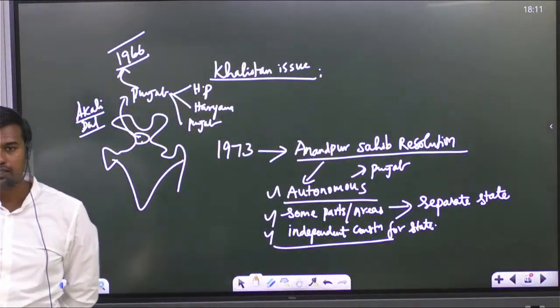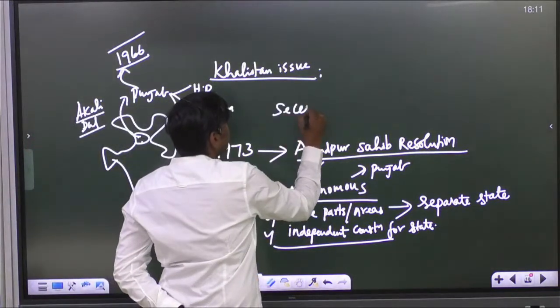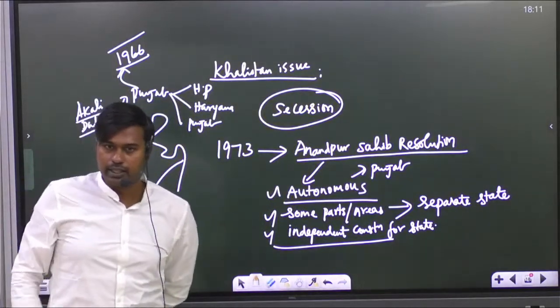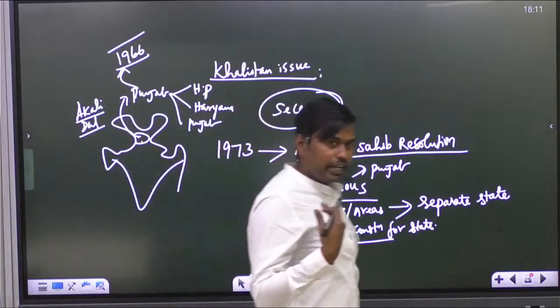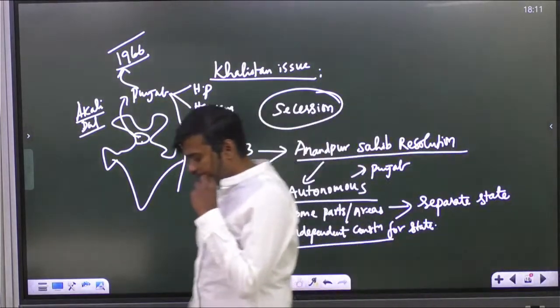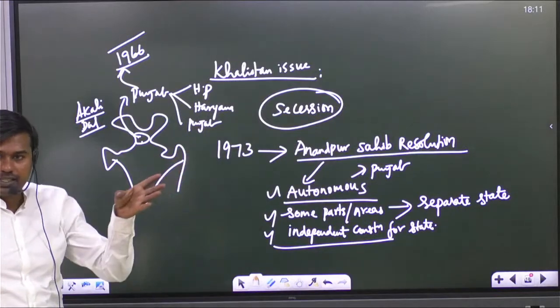So it is like on secession lines. Is it or not? What do you mean by secession? Separation from India. The demands look like that. Does it look like that or not? So that it became very controversial during that time. But later, if you see, these demands did not come on a consistent stage.